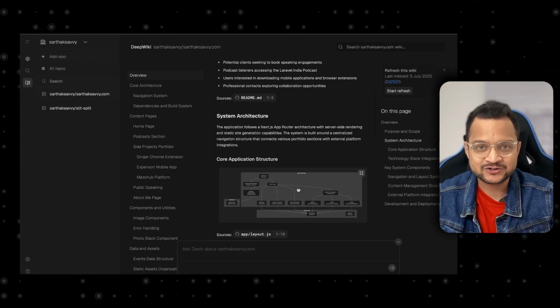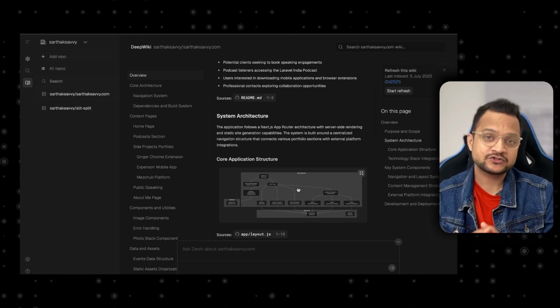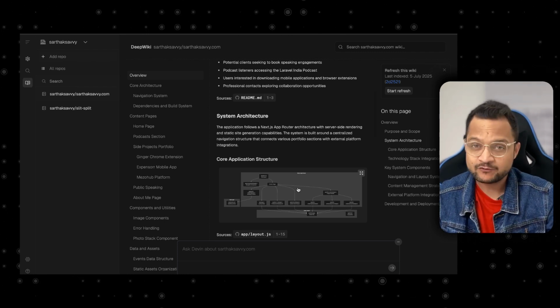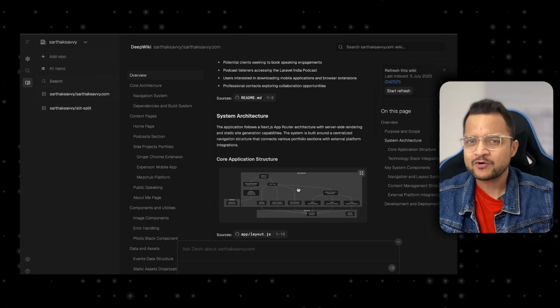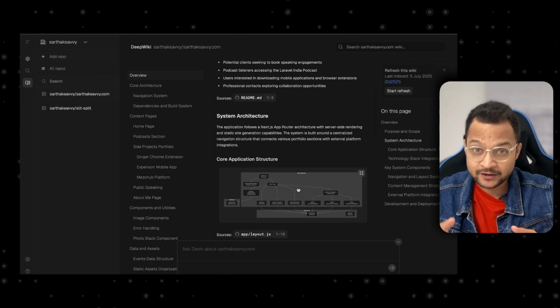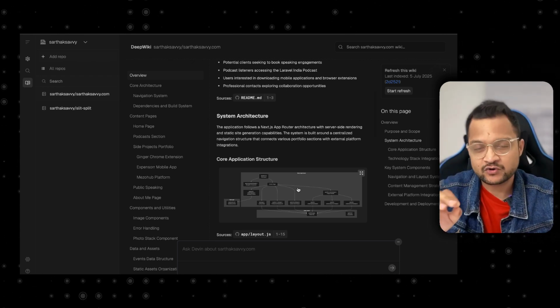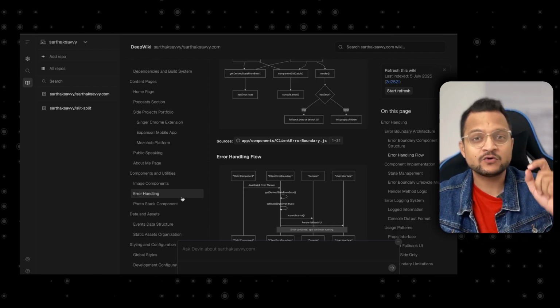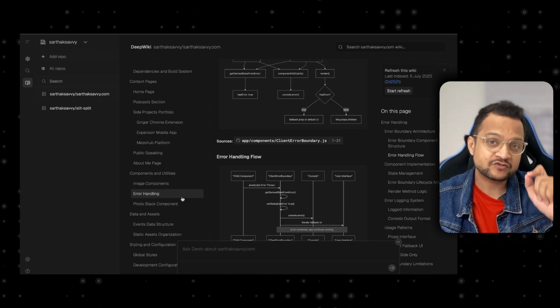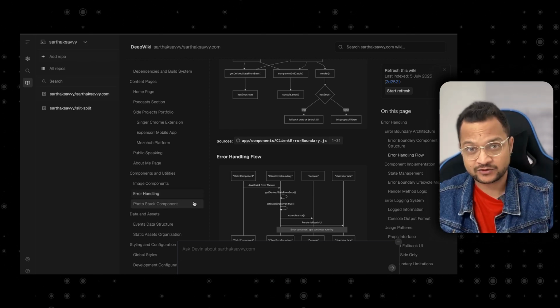And since you are a junior developer or newbie to this project, you can simply visit the DeepWiki and check out all the information you need. Think about DeepWiki as Wikipedia, but especially for your repositories. But what is fascinating about this DeepWiki is you can actually go and chat with this repository data.